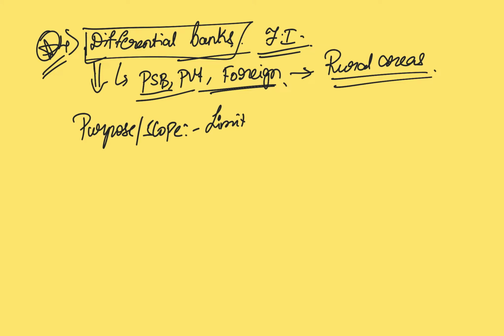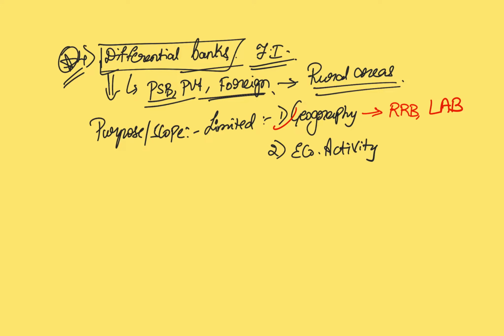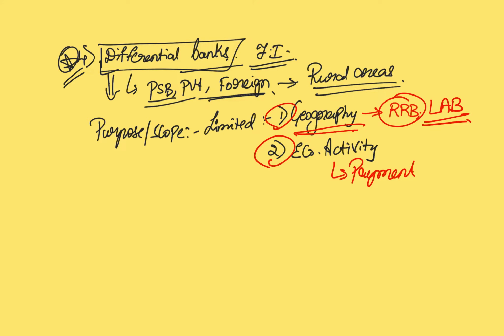Now, what is this limitation? This limitation can be that they are just confined to a small geography. For example, you have the regional rural banks or the local area banks, or they can also be restricted in the scope of their economic activity. Let's say, for example, payment banks. These payment banks, like, for example, Paytm, have very limited functions. We will discuss this elaborately. Now, let us come back to the RRBs and LABs.